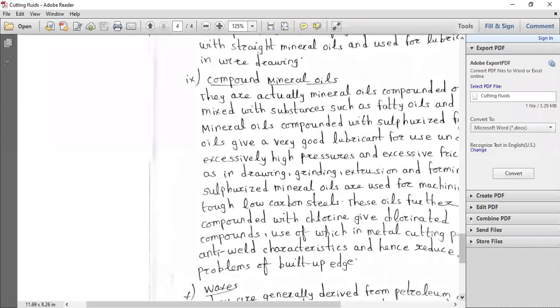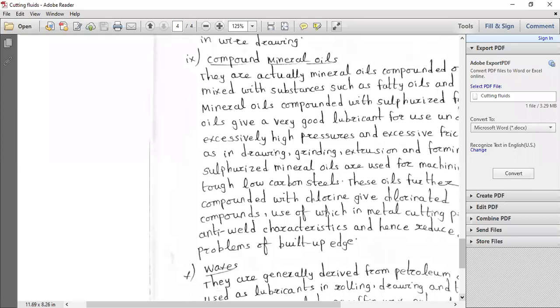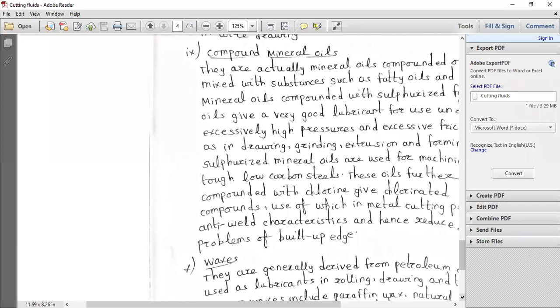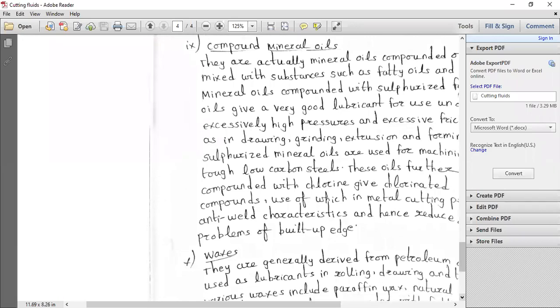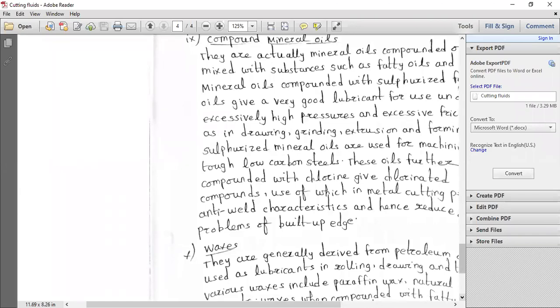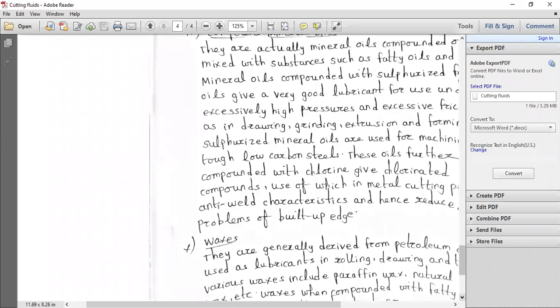So next one, we have the waxes. In the lubricants, we have the waxes, and these waxes are generally derived from petroleum, by fractional distillation of petroleum, as we might have studied in chemistry. These are used in rolling, drawing, and tinning.